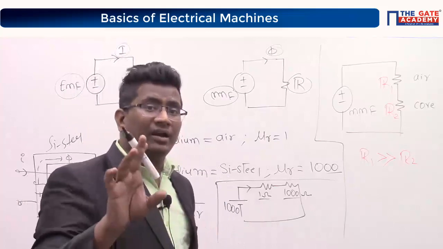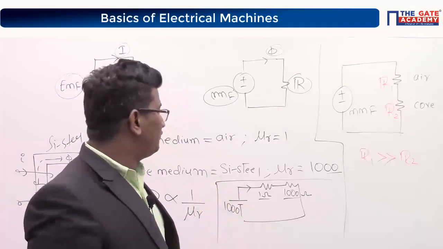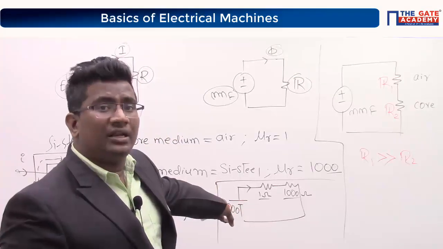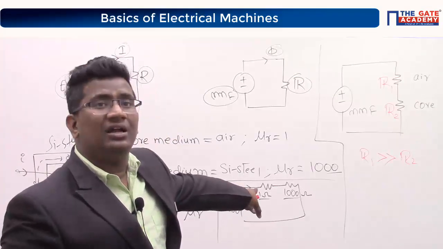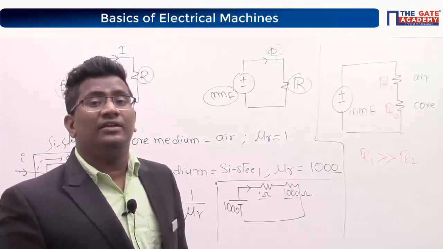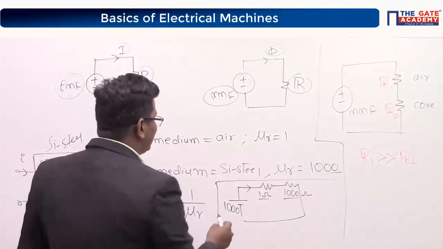Please concentrate. 100% concept here itself only. If you know this, my sins are over. Tell me. 1000 volts are there. 1 ohm resistance is there. 1000 ohm resistance is there. How much current is flowing? Very good.